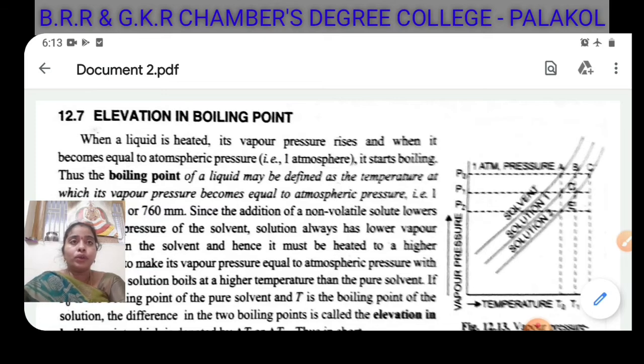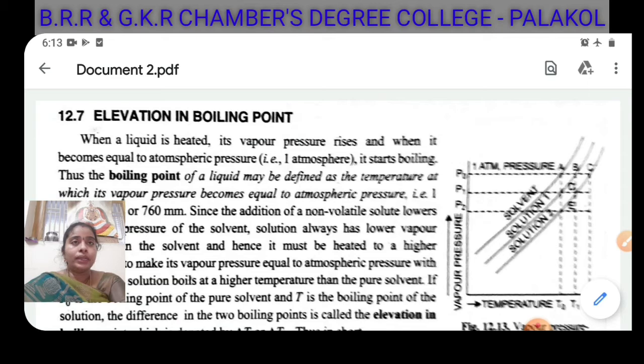Now what we know about evaporation and boiling point is that the vapor pressure is decreased as a result of the presence of a solute. You know, boiling occurs when the vapor pressure becomes equal to the atmospheric pressure.